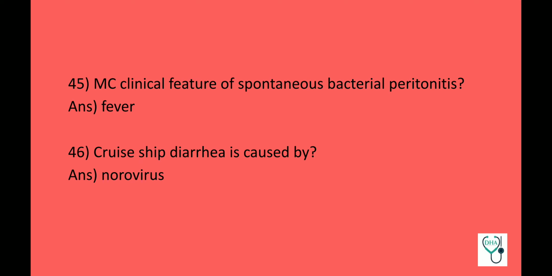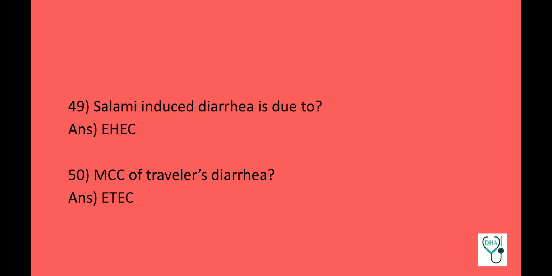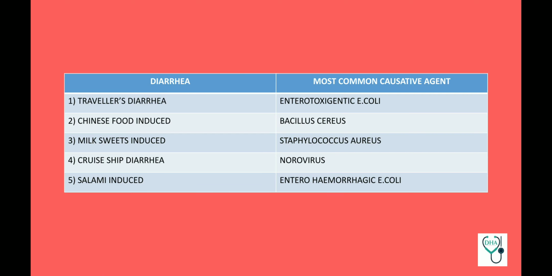Cruise ship diarrhea is caused by norovirus. Chinese restaurant diarrhea is due to Bacillus cereus. Milk sweet induced diarrhea is due to Staphylococcus aureus. Salami-induced diarrhea is due to enterohemorrhagic E. coli. Most common cause of traveler's diarrhea: enterotoxigenic E. coli. I have summarized this in the table below, so you have to learn these 5 by heart.